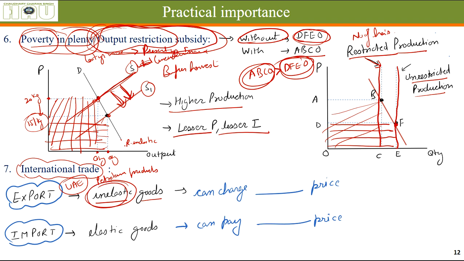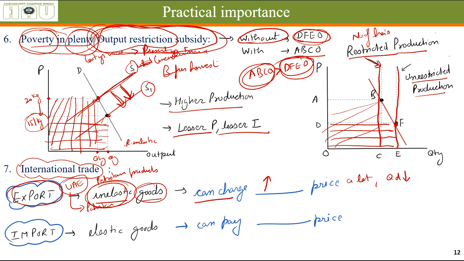The demand for those goods is inelastic. UAE is selling, let's say, to Pakistan. UAE knows even if they increase the price for petroleum products, the demand will not reduce a lot. They can increase the prices a lot, and the quantity demanded will not reduce.